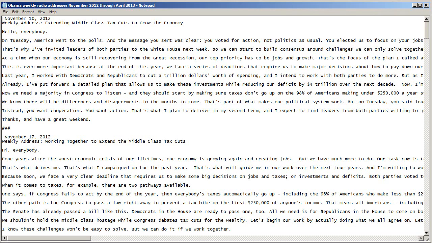Now, if I had a way of counting up how often each word in this series of documents occurs, and then sorting those counts from highest to lowest, I would begin to get an idea of what words the president has been most and least likely to mention during this series of addresses. And from that, I could probably begin to infer what themes the president has stressed most often and least often